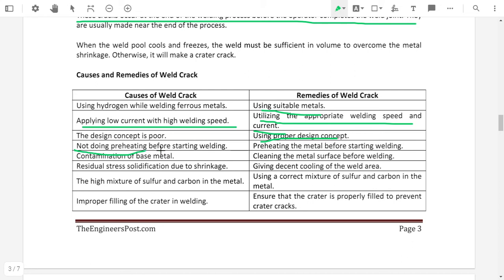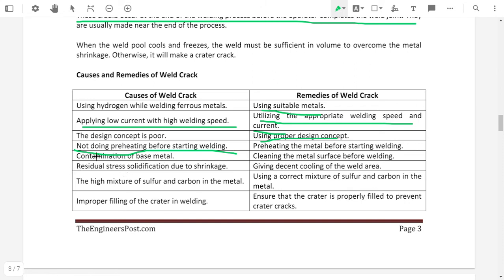Not doing preheating before starting the welding. As we discussed, what is the purpose of preheating, and if we are not using a preheat, then it will cause the weld crack. So the remedy for the weld crack is to use proper preheating of the metal before starting the welding. Before starting the welding, preheating should be applied.